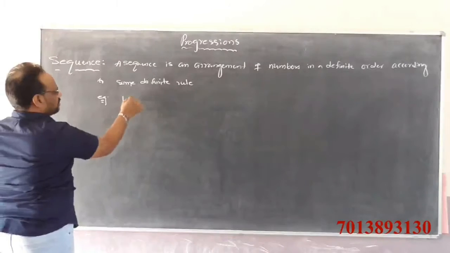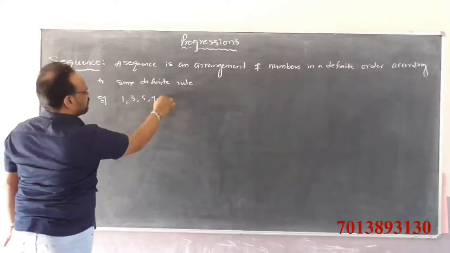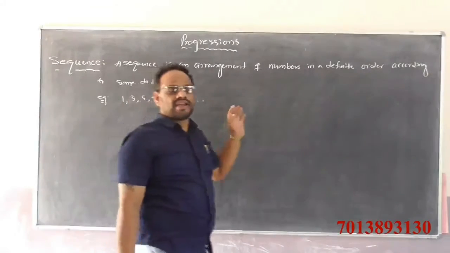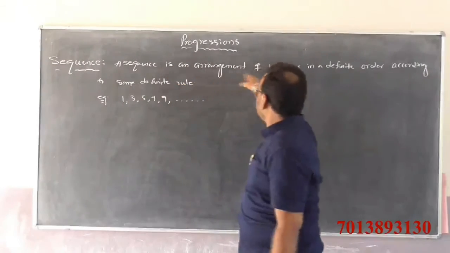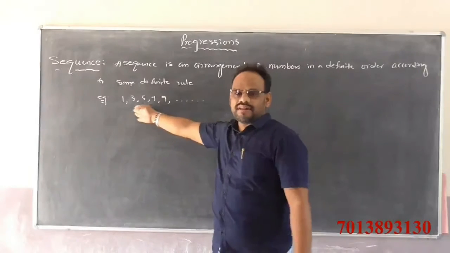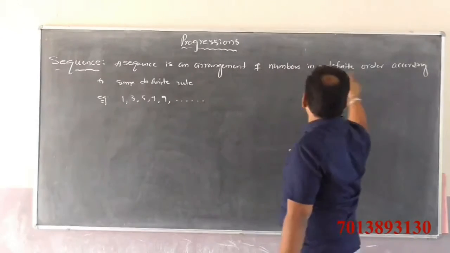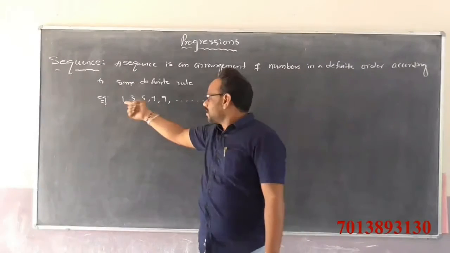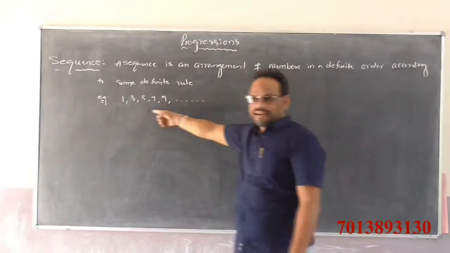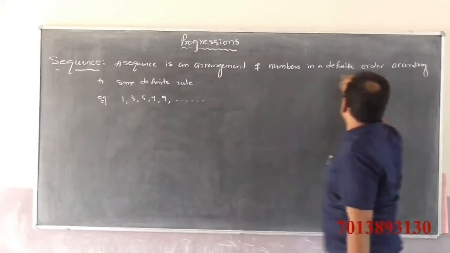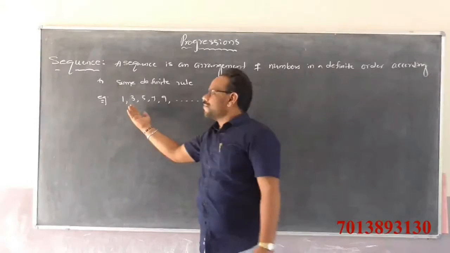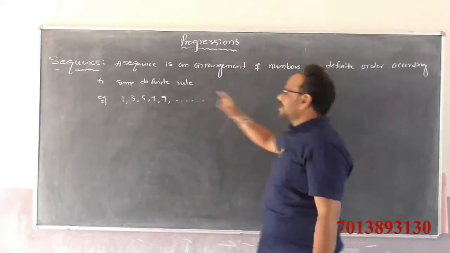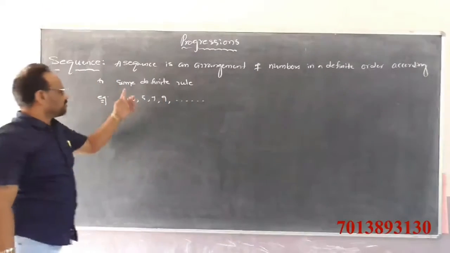For example, let us take 1, 3, 5, 7, 9 and so on. Observe here, this is an arrangement of numbers in a definite order, ascending order, according to some definite rule.